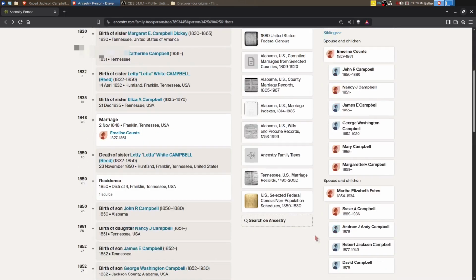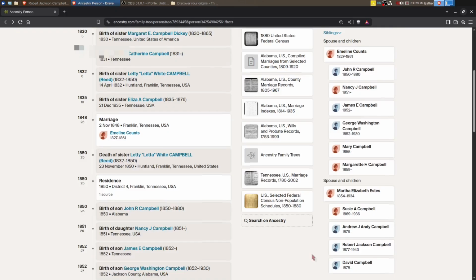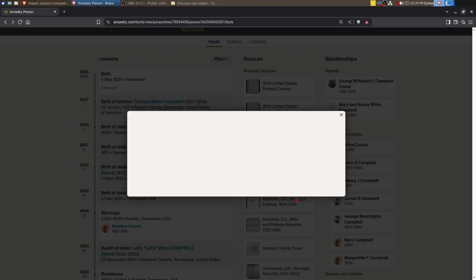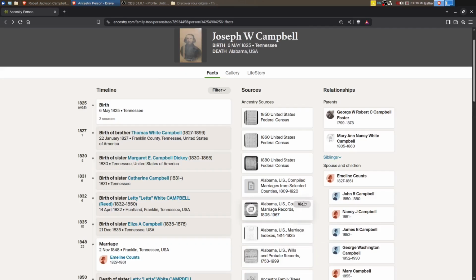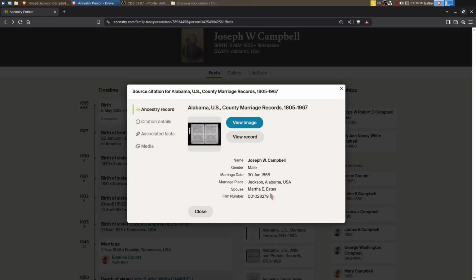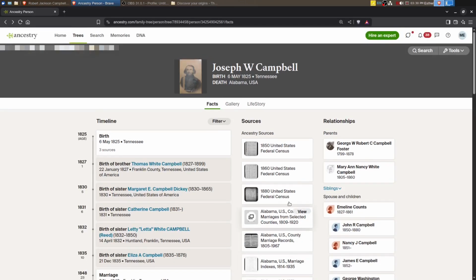Let's see. We looked at probate paperwork. We've got a marriage record here. Okay, that's marriage to Emmeline. Alabama marriage index to Martha in Jackson County. Okay, that's an index. Here's the Alabama marriage record, Joseph to Martha. So the age difference would be explained by it being a second marriage.